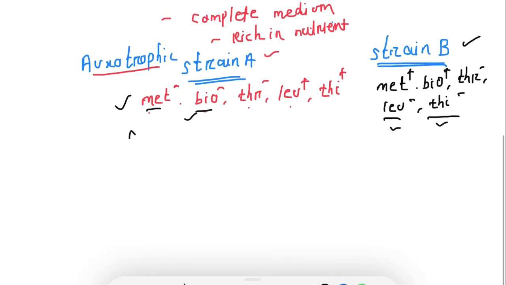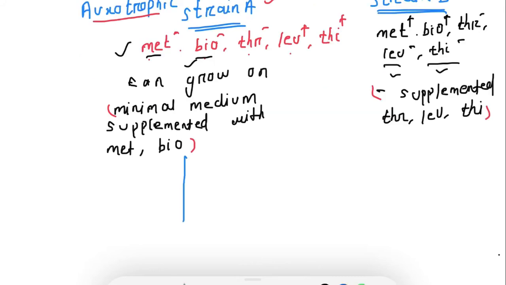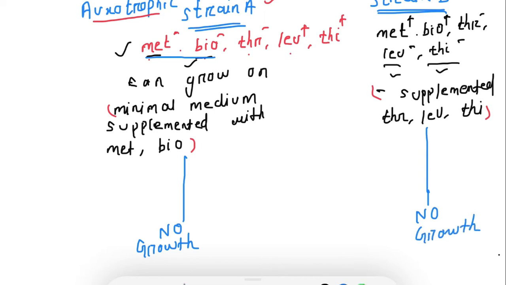Okay, so let me write down. If the auxotrophic strain A is put in a minimal medium that lacks methionine and biotin, then strain A cannot grow. So no growth. Similarly, strain B in the minimal medium, as it is an auxotrophic strain and a mutant for threonine, leucine, and thiamine, also cannot grow on minimal medium. No growth.